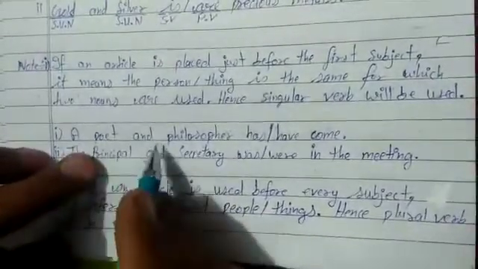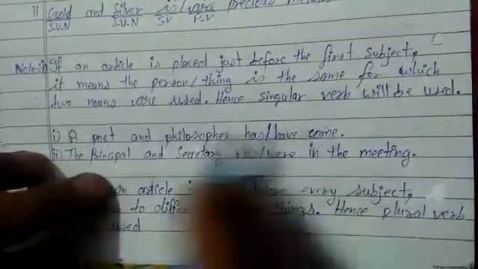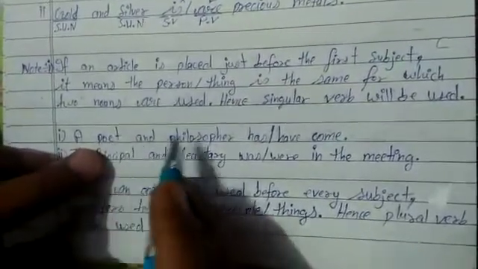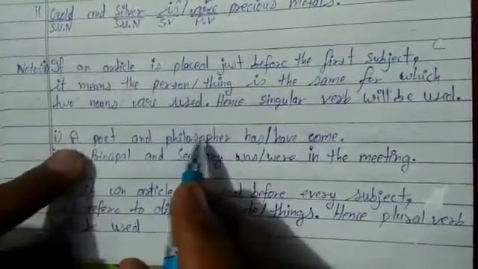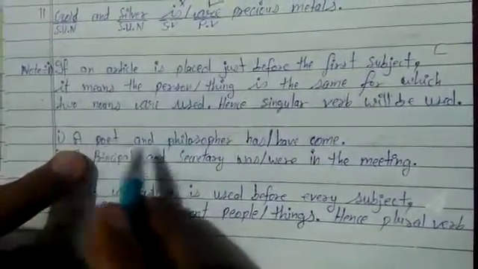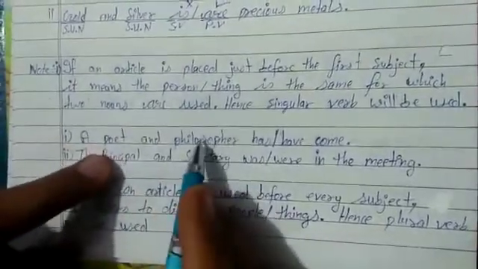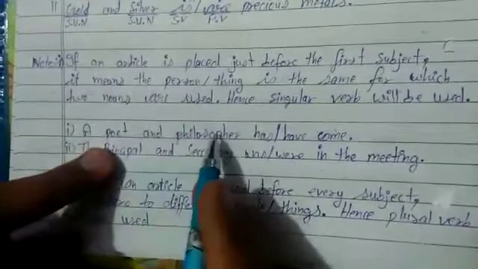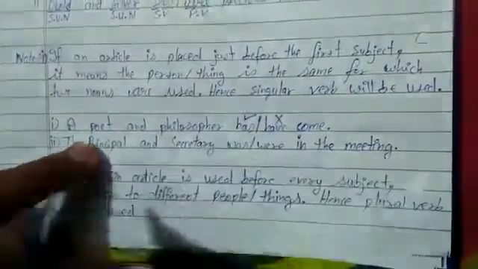A poet and philosopher has come. There is a particular person who is a poet as well as a philosopher. A is used, which means we are talking about one particular person, so we use a singular verb, not a plural verb.